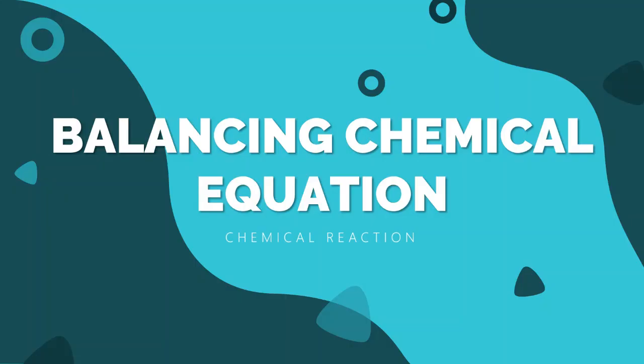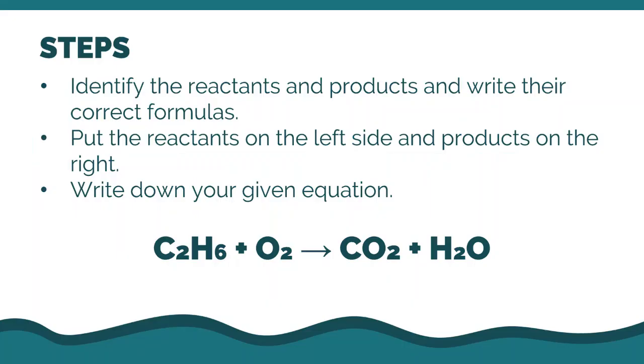What if the number of atoms on the reactant is not the same as the number of atoms on the product side? So, dito po papasok ngayon yung tinatawag nating balancing chemical equation. Here are some of the steps on how we balance a chemical equation. The first one is we need to identify the reactants and products and write their respective chemical formulas. Second, put the reactants on the left side and products on the right side of the equation.